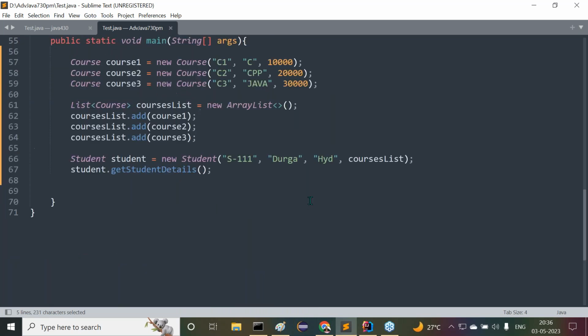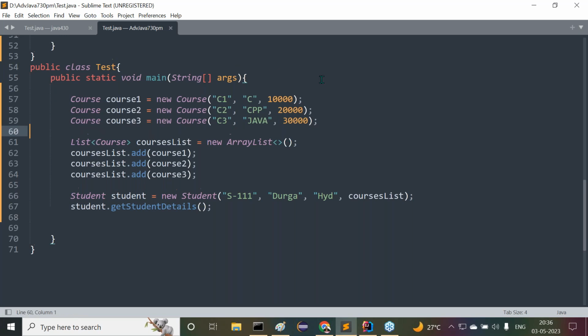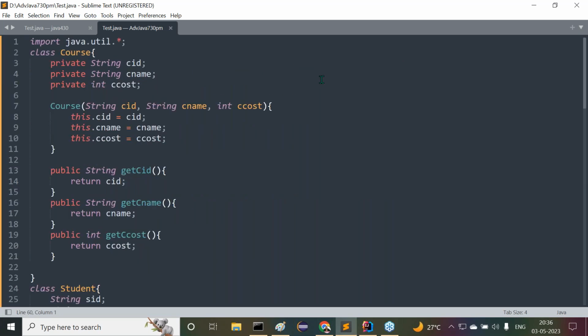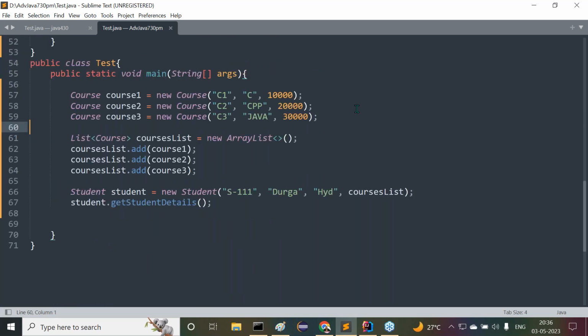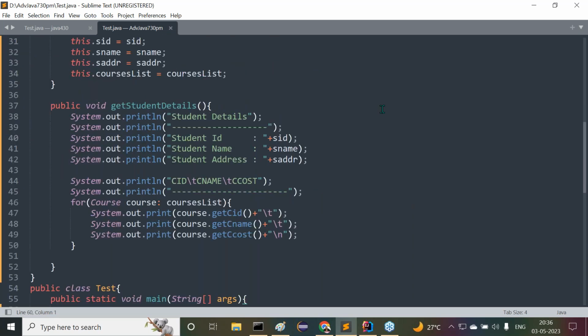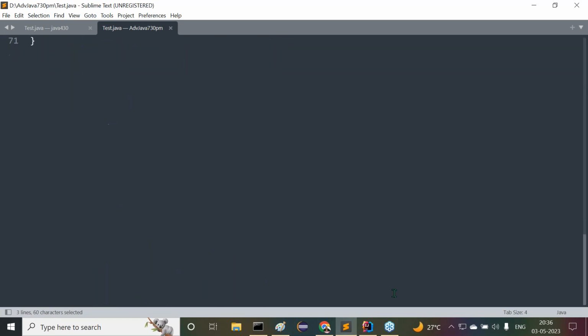But here, whenever we create an object for courses, how constructors are called and how they are executed is the minimum thing in core Java. We should not worry about how the flow of execution is going on inside core Java. Just creating the object by using the constructor is enough. Automatically the data will go to the local parameters, and the data will be assigned to the class level variables. Okay, fine. This is the flow of execution.